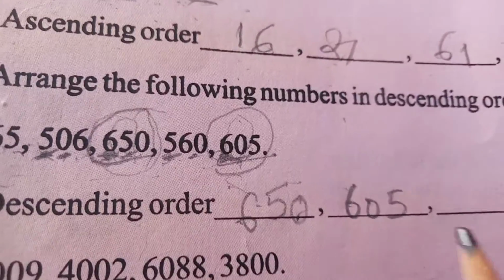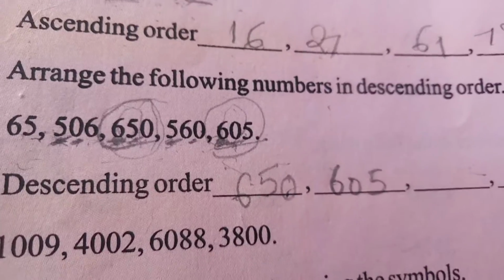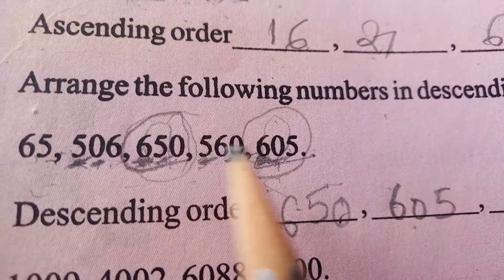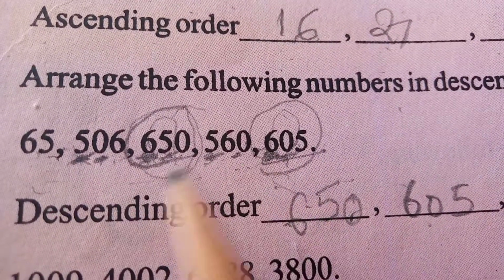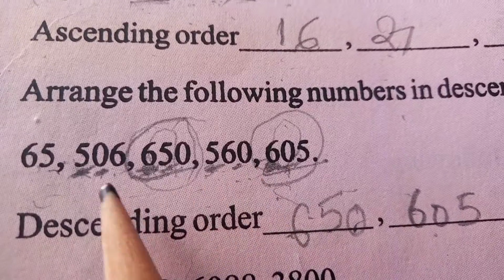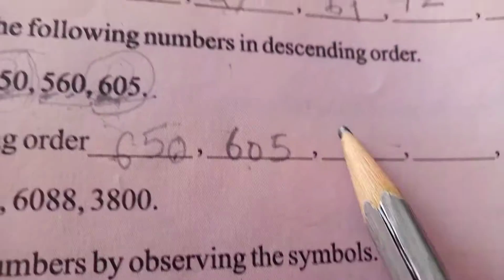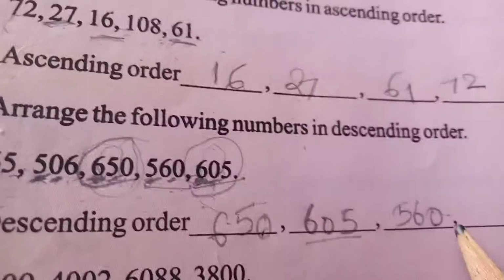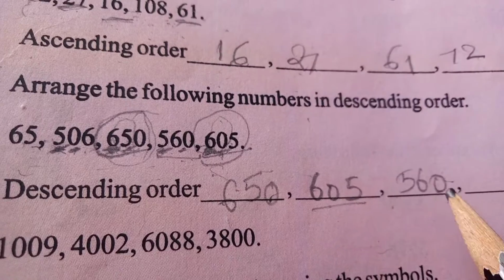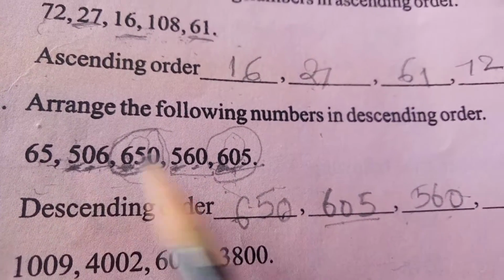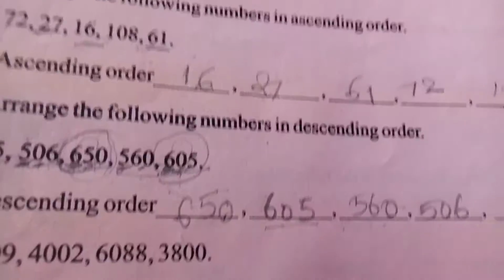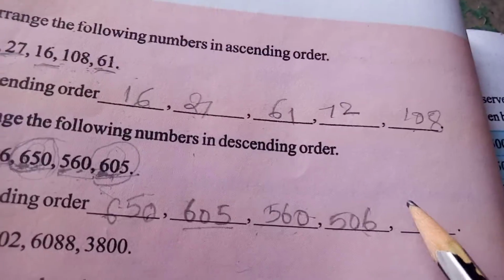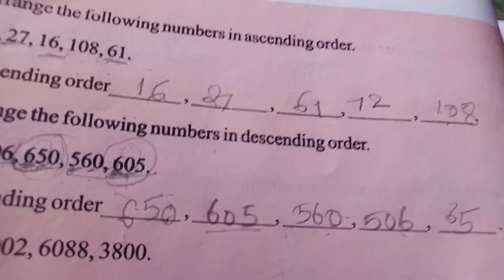Next, which number is a little less than 560? 506. Next, which number is a little less than 506? 65. 65 is the smallest number.